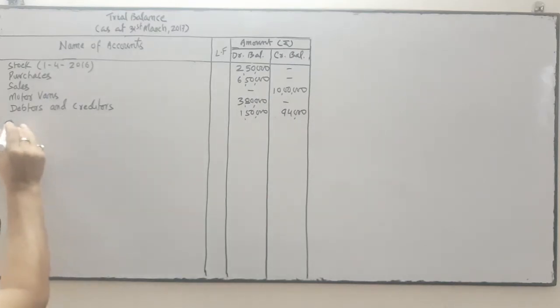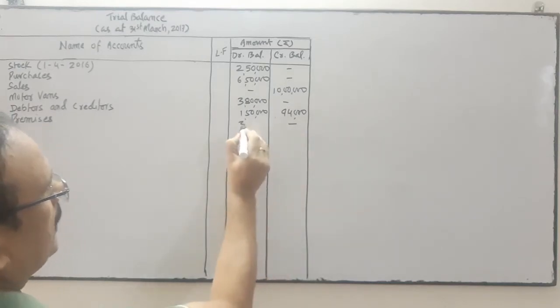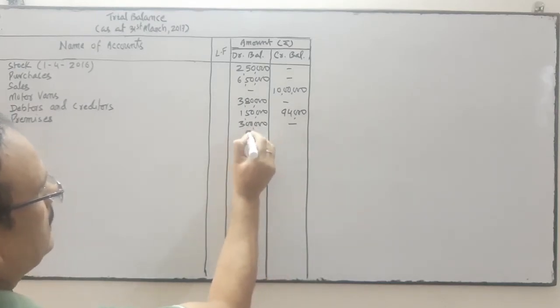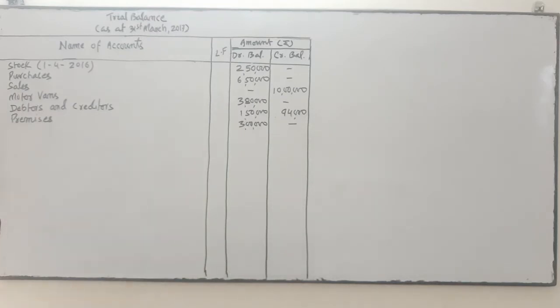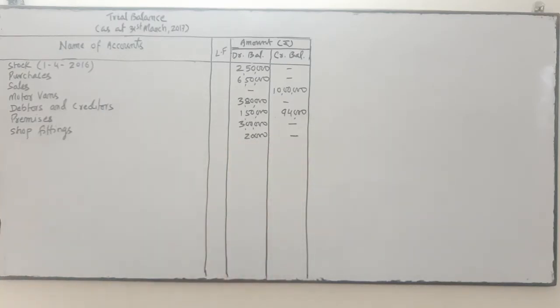Next is premises. Premises means land and building. Premises valuation is given on this side. This is wrong. You have to write it on this side, 3 lakhs, debit side. Premises is an asset. Next, soft fittings. Soft fittings is also an asset. So this should be on the debit side, 20,000. This is written on the credit side. This is wrong, so you have to write soft fittings on the debit side.